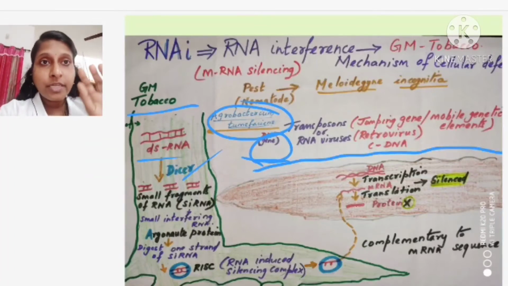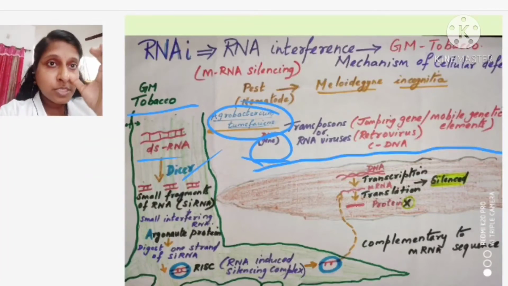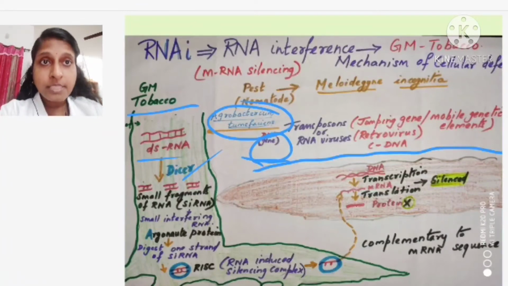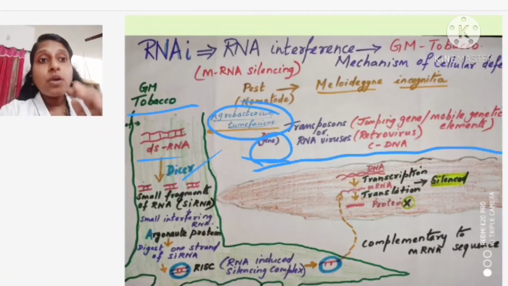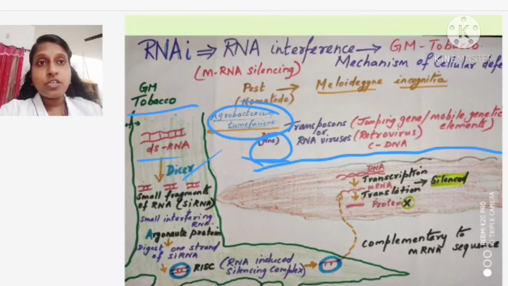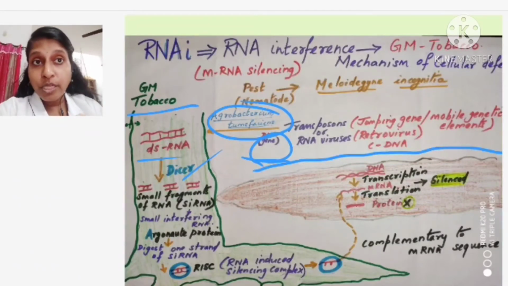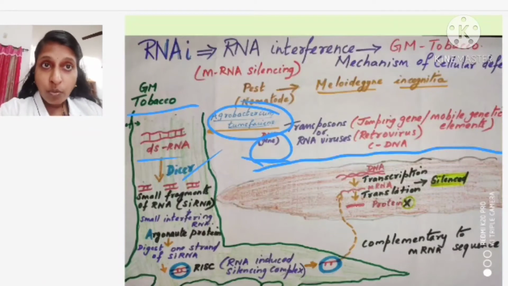When the nematode comes and attacks, these small interfering RNAs are converted into single stranded, meaning one strand of this double stranded RNA is digested. The siRNA's one strand is digested with the help of a protein called what? Argonaute protein, okay.